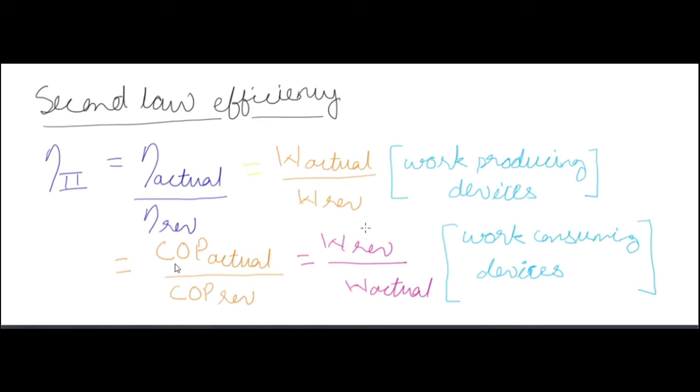In terms of work, it's actual work produced by reversible work produced in terms of work producing devices, and reversible work consumed by actual work consumed in terms of work consuming devices. Okay, because in work consuming devices actually more work is consumed, while the reversible process shows less work consumed, while in work producing devices the reversible work produced is more, while actually less work is produced. So numerator is less and denominator is more.